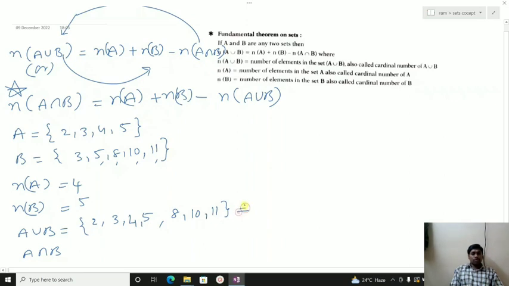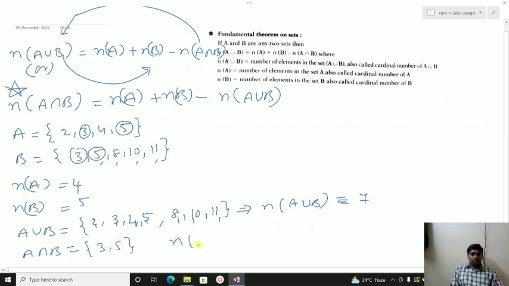So this is A union B. How many elements are there in A union B? 1, 2, 3, 4, 5, 6, 7. So it is 7. Similarly, the common elements of the intersection are only 3 and 5. That's all. So n of A intersection B is equal to 2.